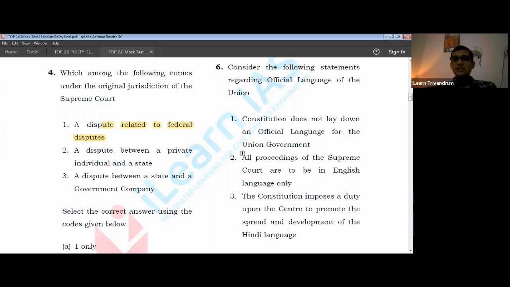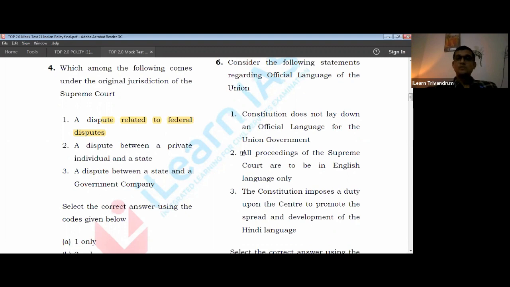All proceedings of the Supreme Court are to be in English only. Considering the diversity in our country, considering that there is only one Supreme Court where all the state representatives as well as state matters are to be taken up, the better tool for communication would definitely be English. And that is the basis why all proceedings in the Supreme Court are to be in English only. So the first statement is wrong, this is right.